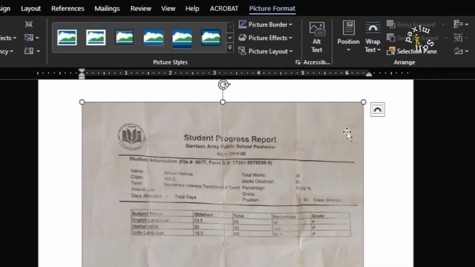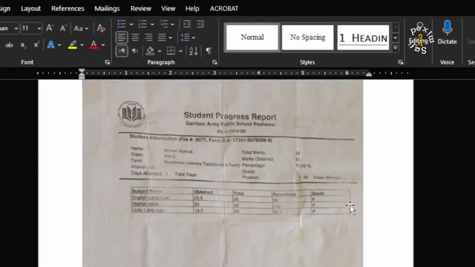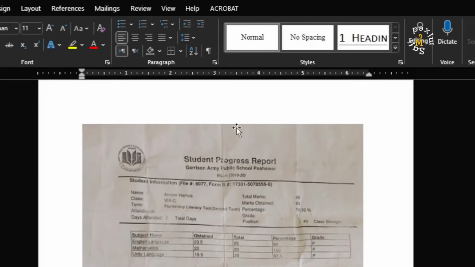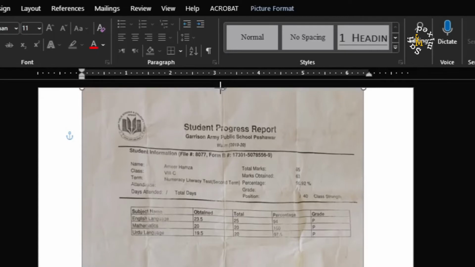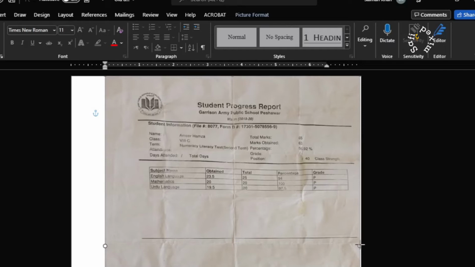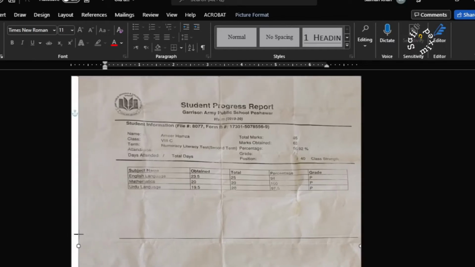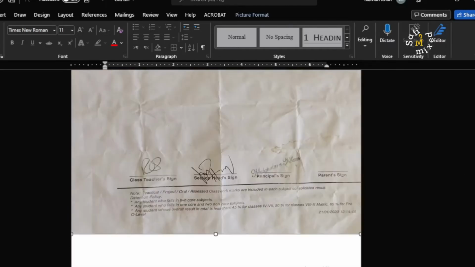The first thing you need to do is to click on this icon and choose the In Front of Text option. Once done, I have to resize the document to the size of the page, clicking on it and dragging this up. Similarly, dragging this to the right of the page, to the left of the page, and dragging it down to the bottom of the page.